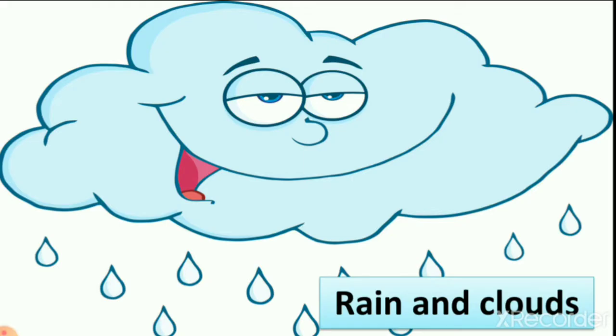So these things which do not eat, drink, reproduce, or breathe and are not made by man are called natural things. Then rain and clouds. When it is raining, the rain is made by nature. We cannot make it. We can make fountains, but the water we get from rain is made by nature, and rain is also a non-living thing. Clouds are also non-living things and made by nature. They can move, but with the help of air. So rain and clouds are also natural things.